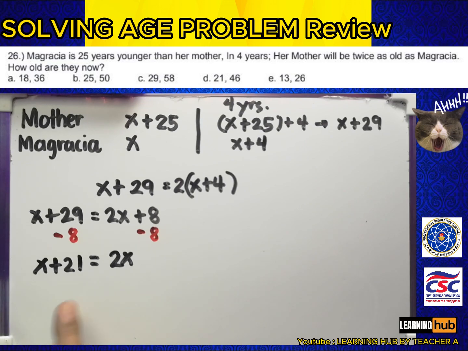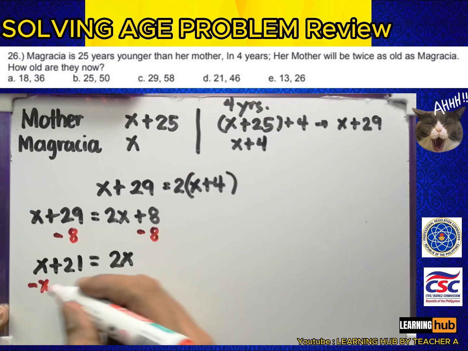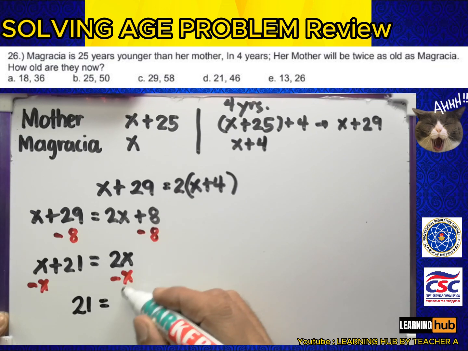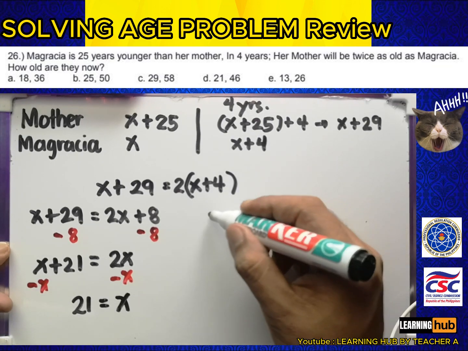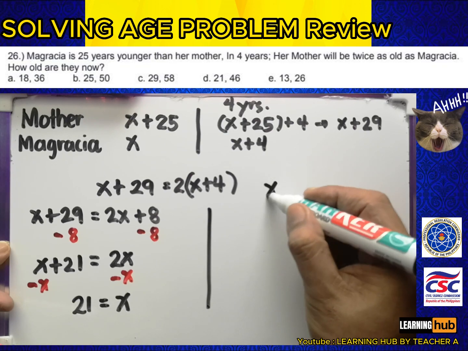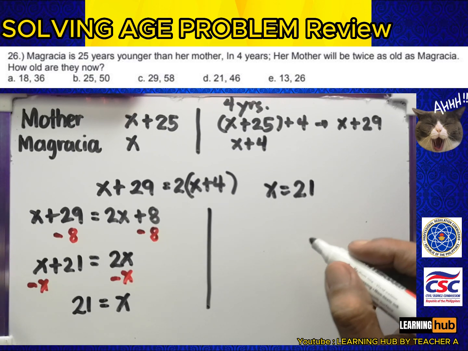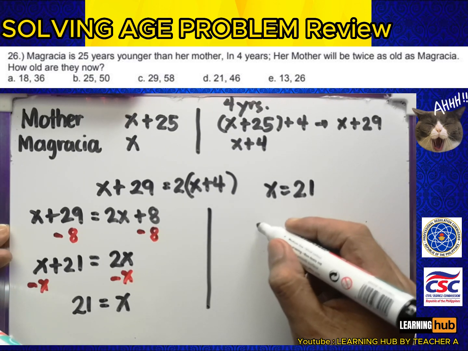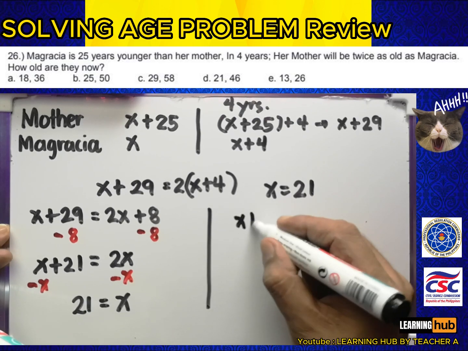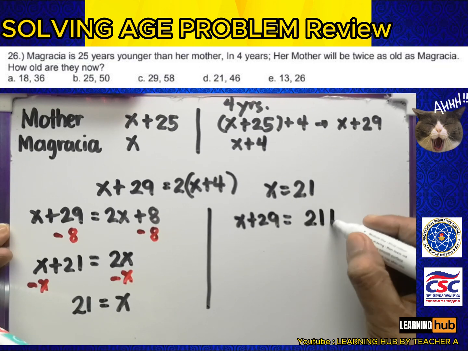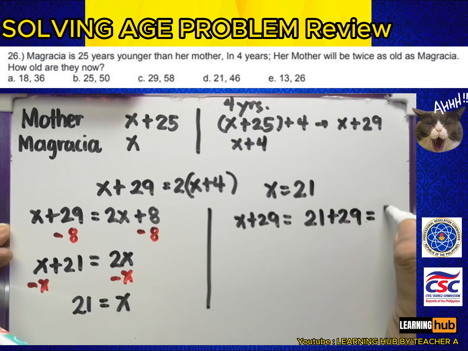Now transpose the x to other side. Minus x minus x. This becomes 21 is equals to x. So our x now will be 21. So we're going to find the age of the mother and Magracia after 4 years. So after 4 years, x plus 29. So x plus 29, our x is 21, so 21 plus 29, that is 50.